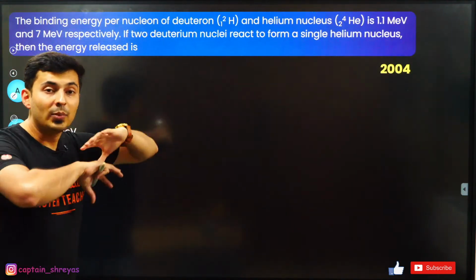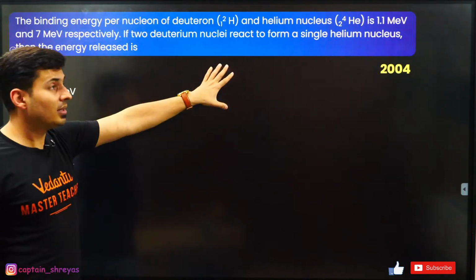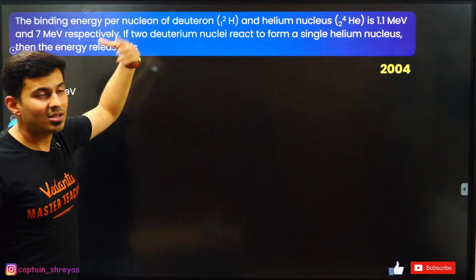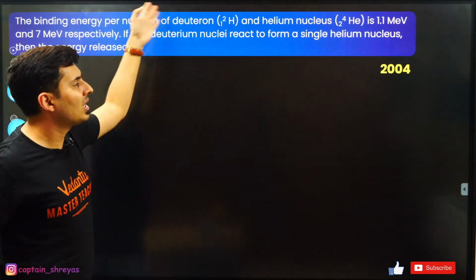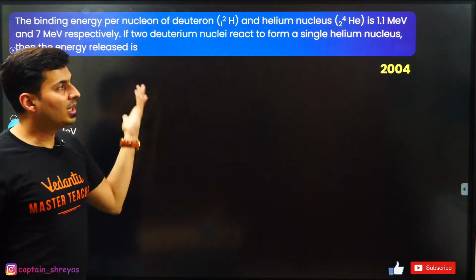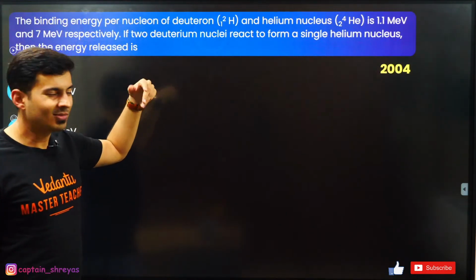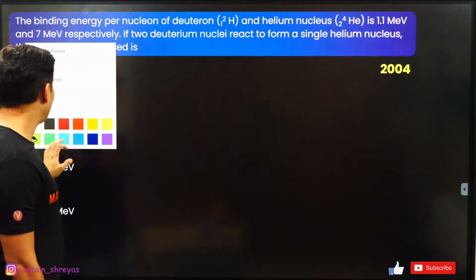So right now, I'm trying to give you all models of paper. Even if you see the recent models, they are based on this model. It's not like they are anything different. So even if I change the year number and I give you same question, it's the same thing. So don't worry, sir, why 2004? It has changed, sir. We are 20 years ahead. Don't worry about that. Okay? Cool? Chalo, let's try to do this.